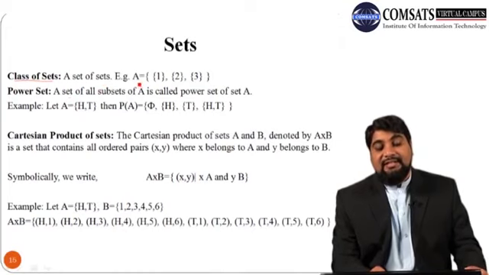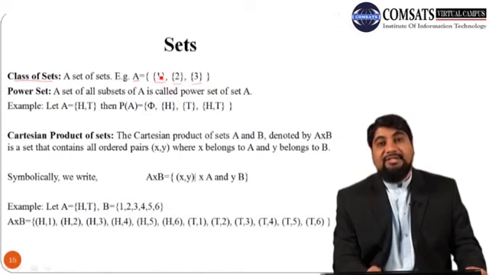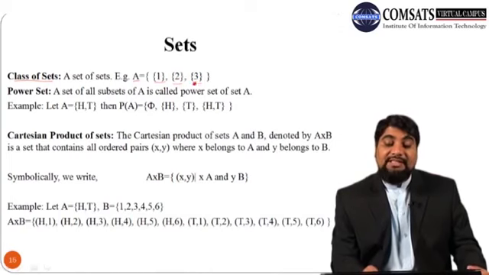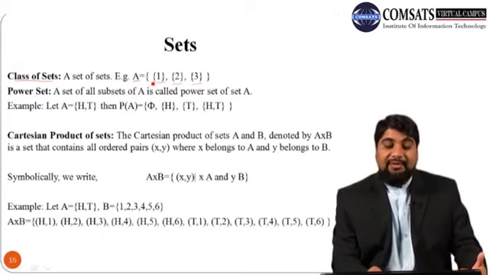So let us consider a set A. You can see that its elements are 1, 2, 3: set 1, which is itself a set, another set 2, another set 3. So this set A is the set of different sets.